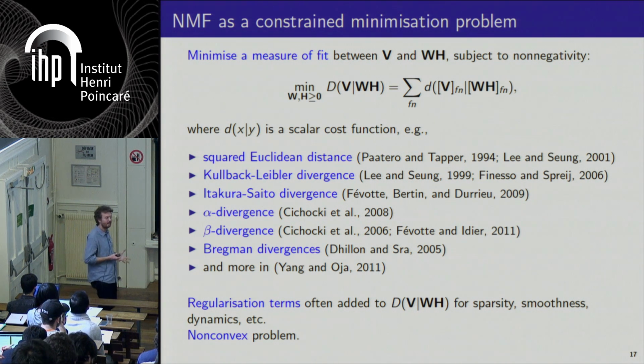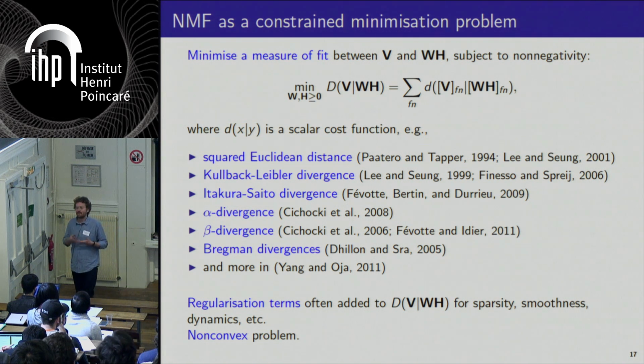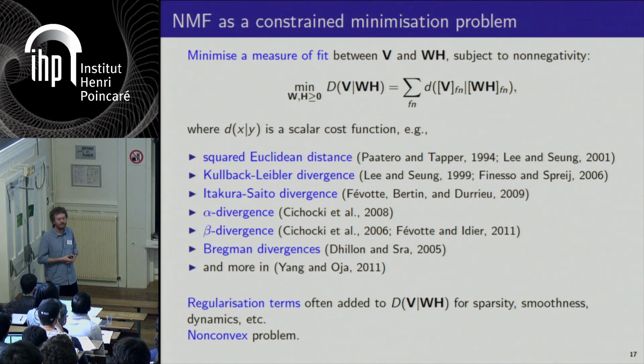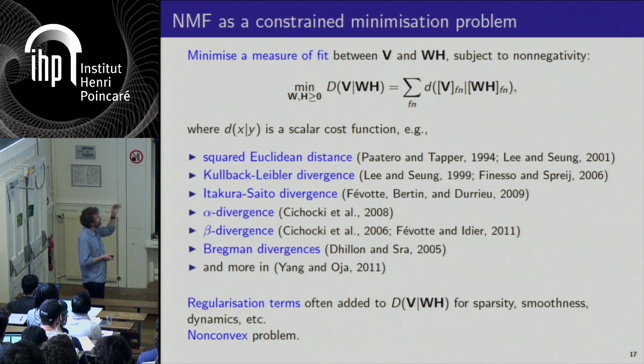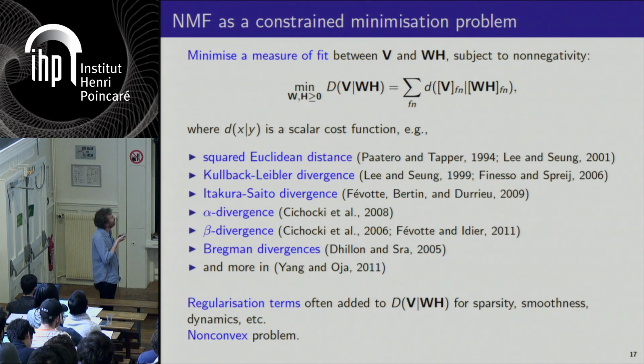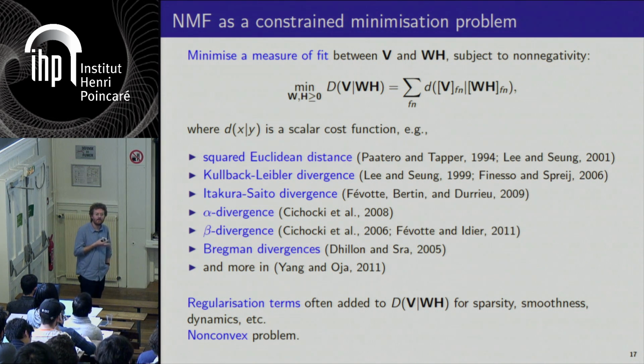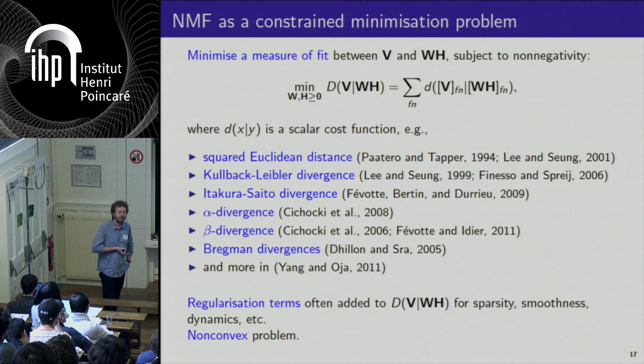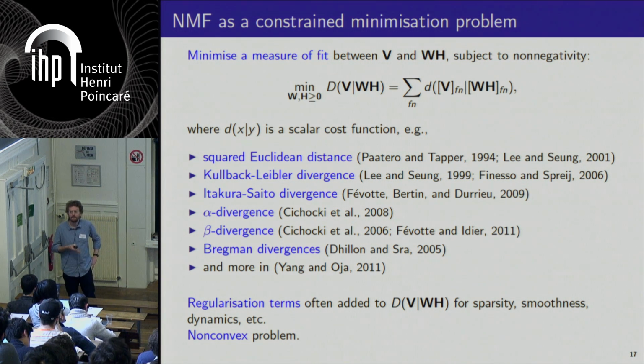And many measures of fit have been considered in NMF. This is partly due to the fact that the standard quadratic cost, which underlies an additive Gaussian noise, is not a very natural choice for non-negative data. And so many other divergences have been considered. And we will focus on this specific beta divergence in the rest of the talk. And of course, this is like the vanilla NMF problem. In many settings, you are going to add some regularization terms that will express some particular structure that you want to enforce, such as sparsity, smoothness, etc.